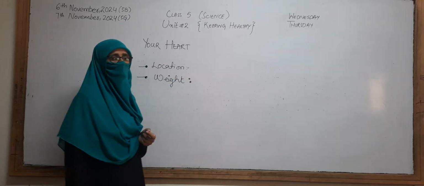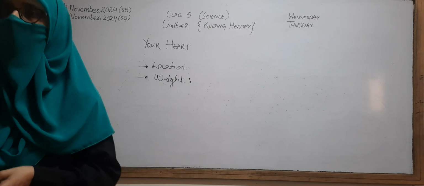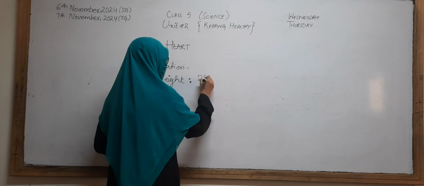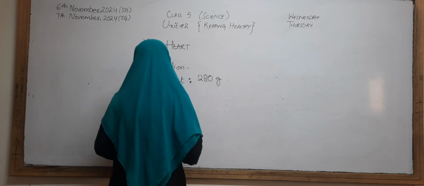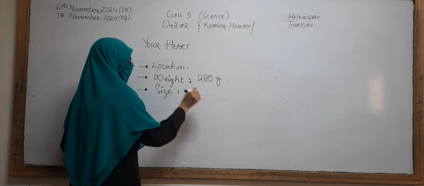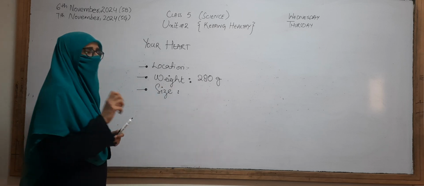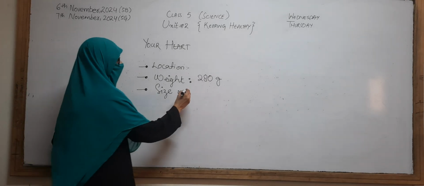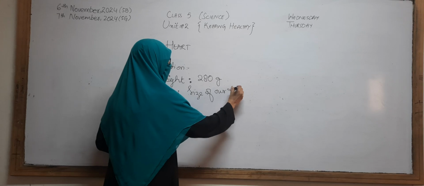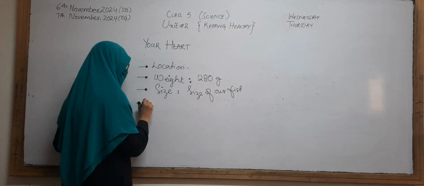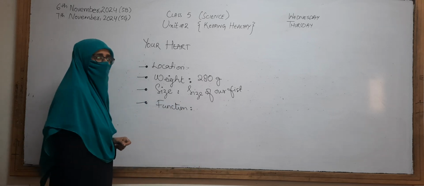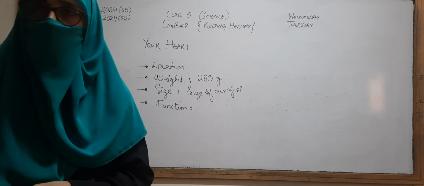Then we discussed its weight. What is its weight? Abdul Hadi Khan. Okay, good. The weight of the heart is about 280 grams. And if we talk about the size of the heart, it is just like the size of our fist. Now the function, you all know the main function of the heart is to pump the blood. Good.